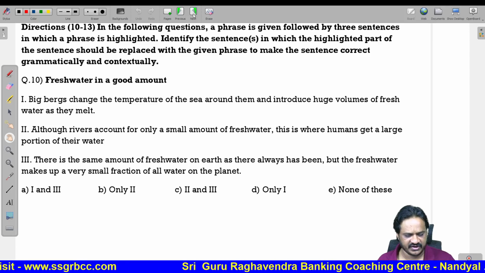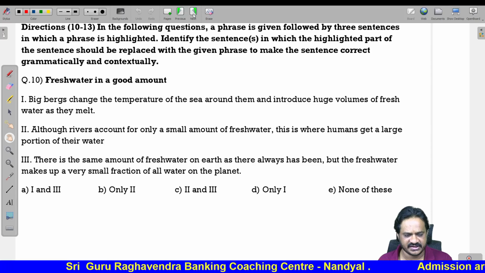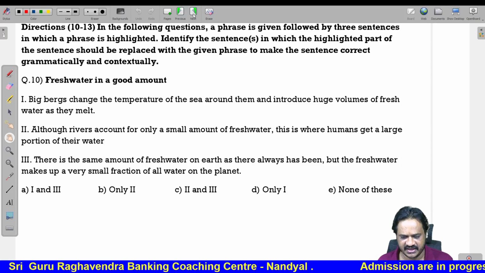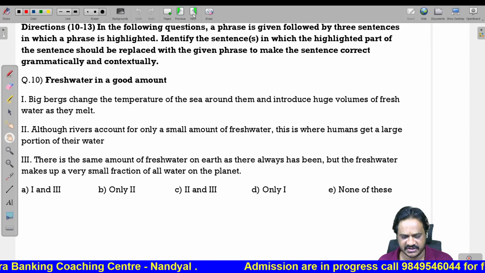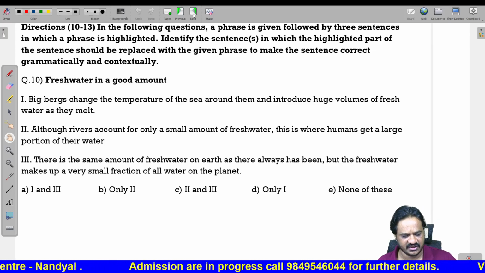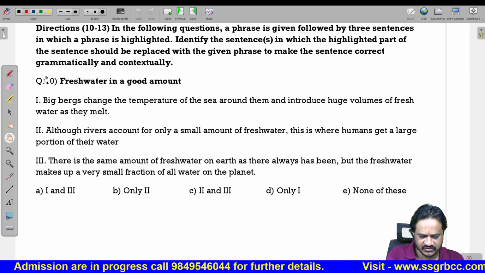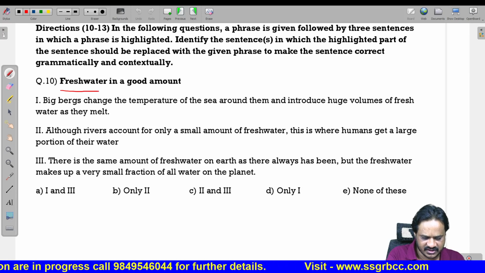Here we are having questions 10 to 13. A phrase is given, followed by 3 sentences which are highlighted. Identify the sentence in which the highlighted part should be replaced with the given phrase to make the sentence correct and grammatical, contextually correct. Fresh water in good amount.